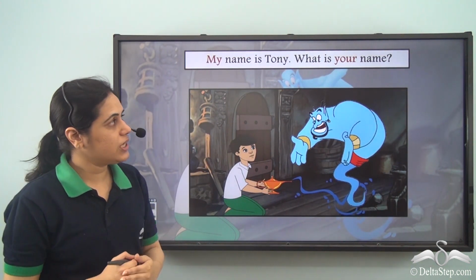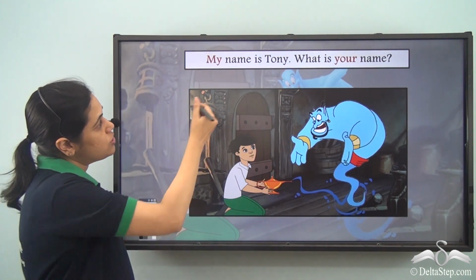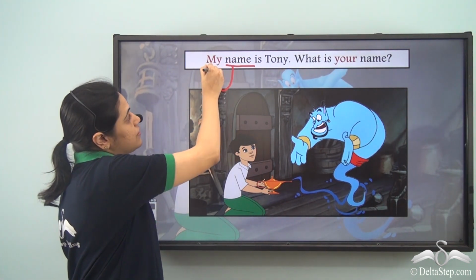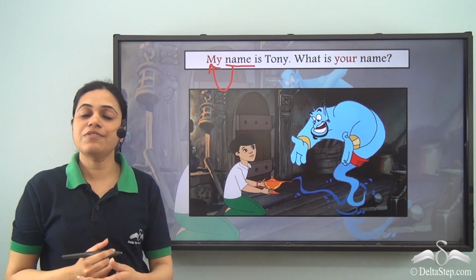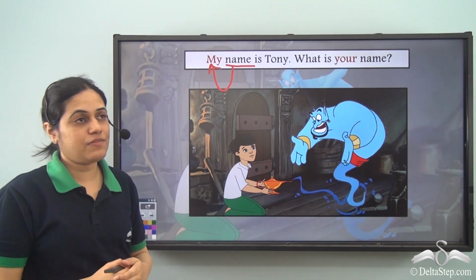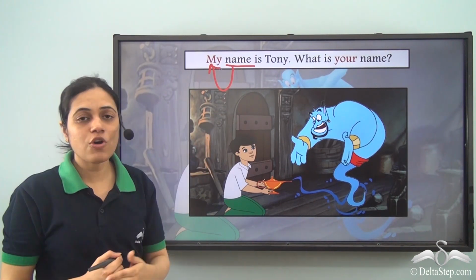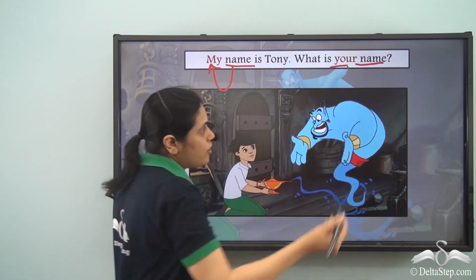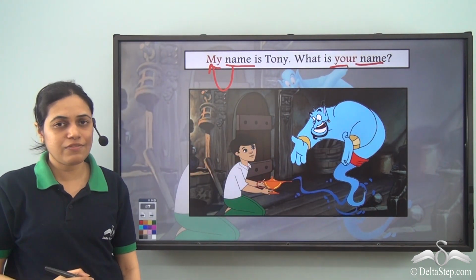My name is Tony. What is your name? So once again, name is a noun and describing this noun is the word my. So my is a possessive adjective. And over here, what is your name? Once again, we have the same sentence. So your is a possessive adjective here as well.